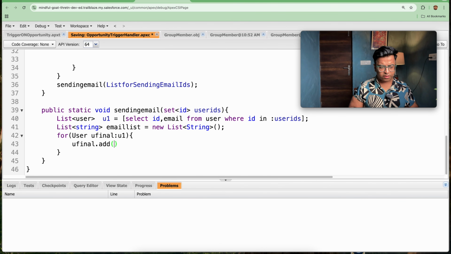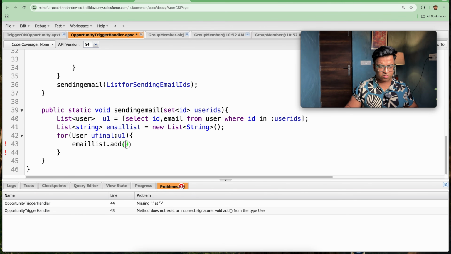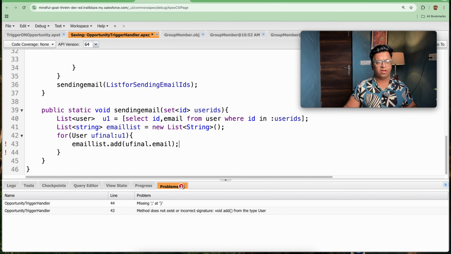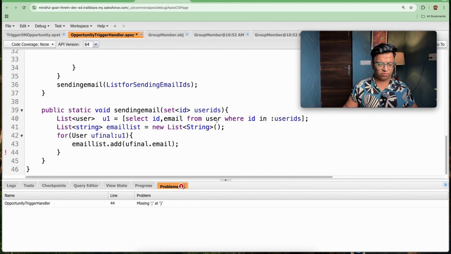What I will be doing is finalizing my email list, which is the list that I need to add. Email list dot add, that is your final dot email. So let's save this out. I hope we got a list of emails to whom we need to send the opportunities. So I think we are good.